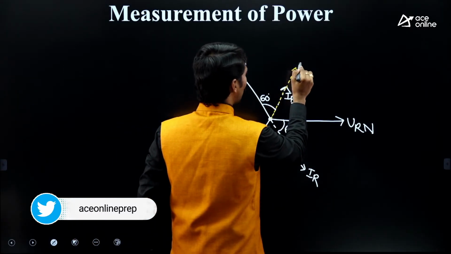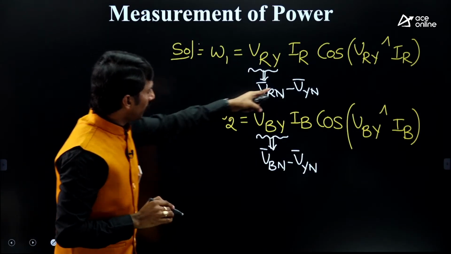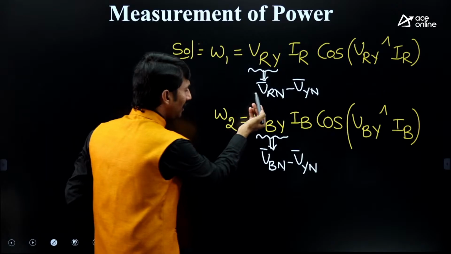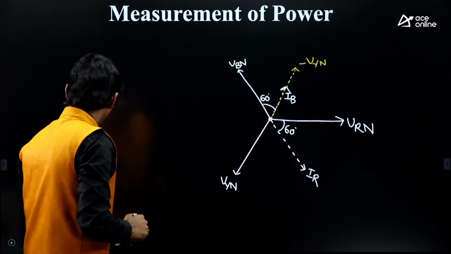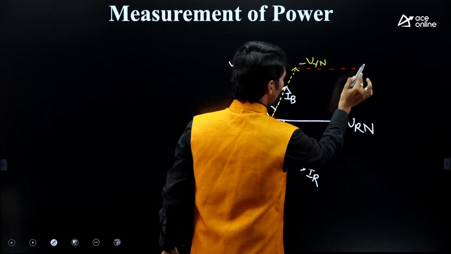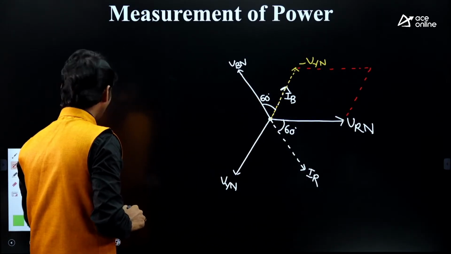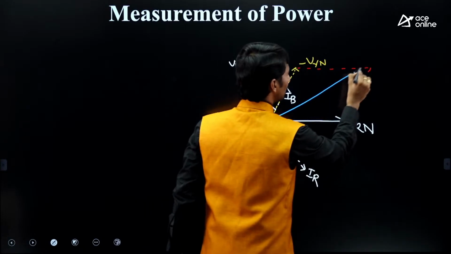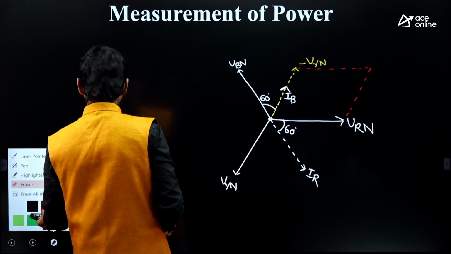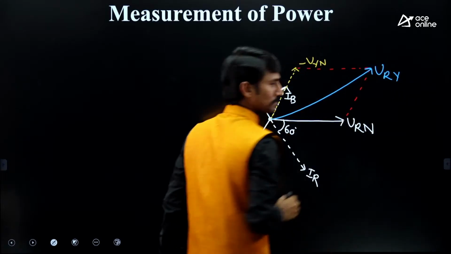So this value is minus VYN. What do we require? Minus VYN. We got it. RN and BN are already there. Now VRN minus VYN means VRN and minus VYN, which we have drawn. Therefore, the final value is this one. This is VRY, we can write. This is VRY.